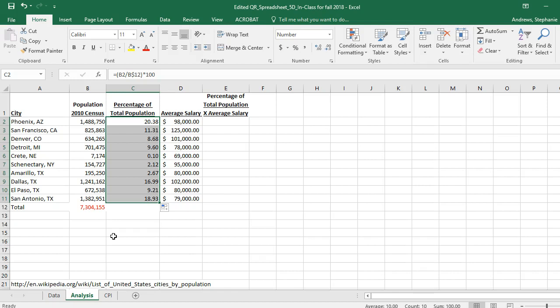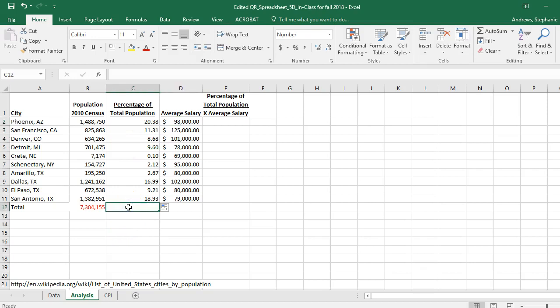A reminder, we are doing what's called expected value, and this is another form of weighted average. What I have found is that the Phoenix population represents 20% of the entire group's population. So now we're about to apply this 20% to the salary so that the salary has 20% value of this entire list. It's not just lumped in as another of the 10 average salaries. So I have my percentages.